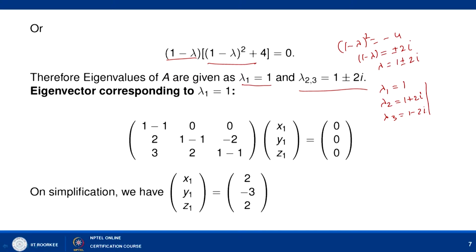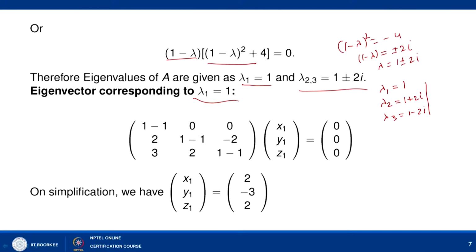Since all three are distinct, we are guaranteed to have three linearly independent eigenvectors in this case, and we can find three linearly independent solutions. Hence we can find a fundamental matrix solution in quite an easy manner. First find the eigenvector corresponding to lambda 1 equal to 1.